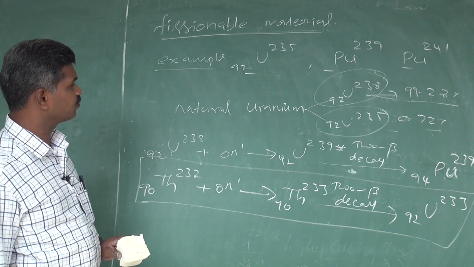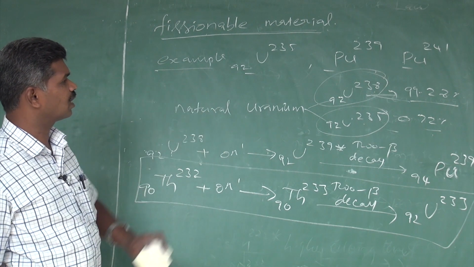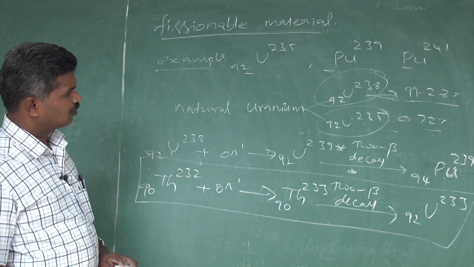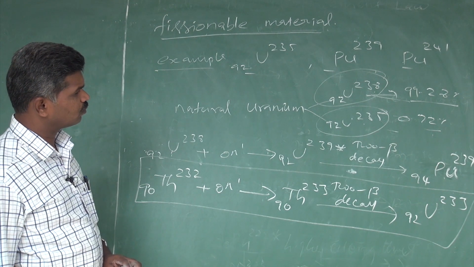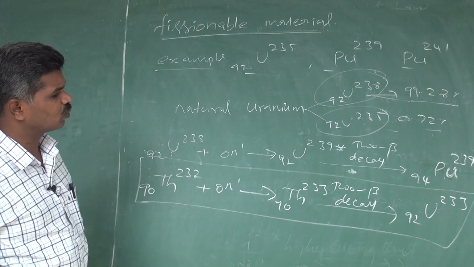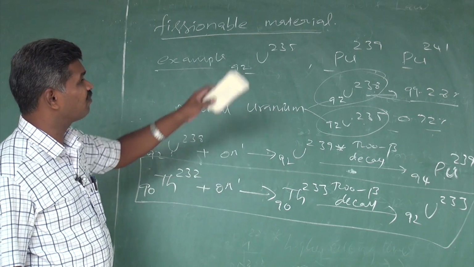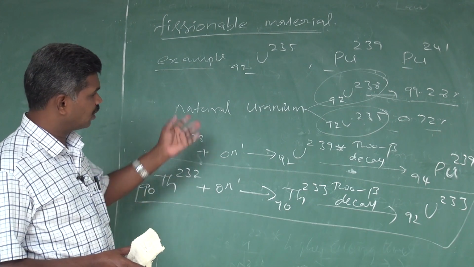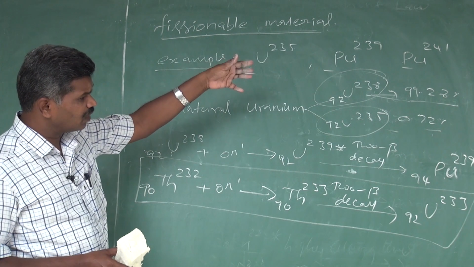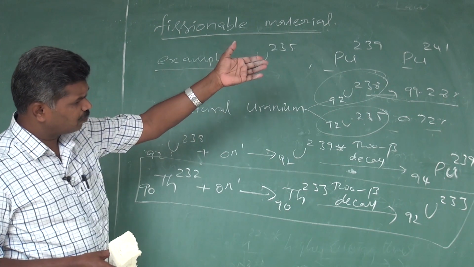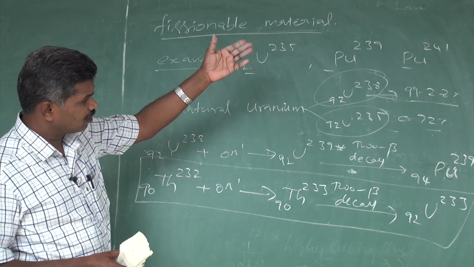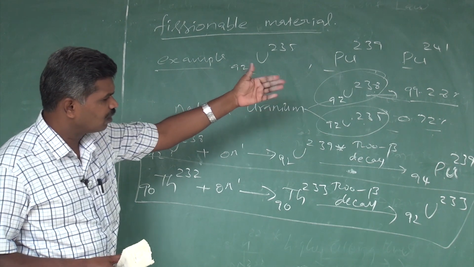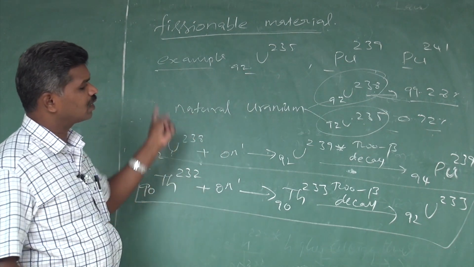The best examples are uranium-235, plutonium-239, plutonium-241, and also uranium-233. But naturally, not all isotopes are fissionable. For example, natural uranium is 99.28% uranium-238, a non-fissile material called fertile, and only 0.72% is fissionable uranium-235. But we can convert these fertile materials into fissionable materials.